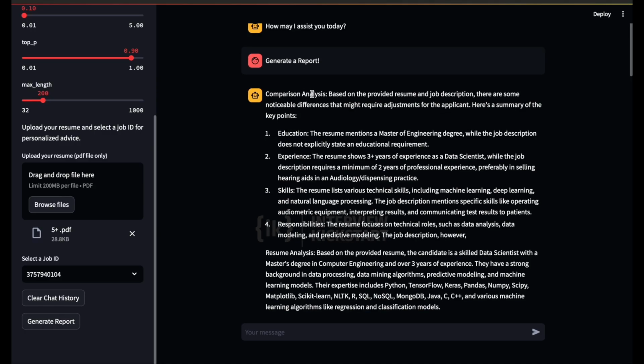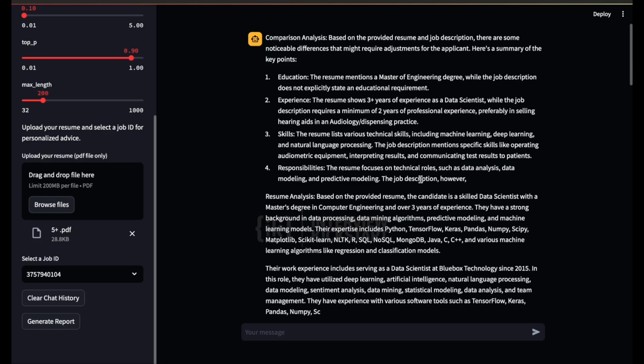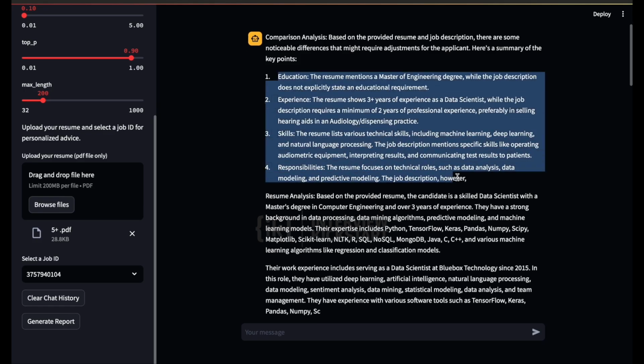If we look at the comparison analysis, we can see it says that there are noticeable differences that may require adjustments for the applicant. The key point being that the resume shows 3+ years of experience as a data scientist, while the job description requires a minimum of 2 years of professional experience, preferably in selling hearing aids in an audiology dispensing practice. It says that yes, there is a gap between it. And similarly, the other points convey the same point.